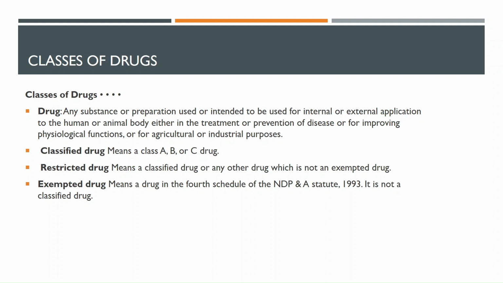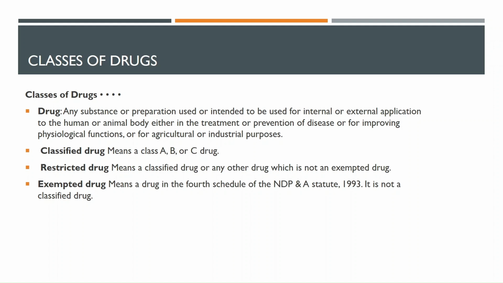And then we have those classes as classified drugs. The classified drugs are those in class A, class B, and class C. And then we have what we call restricted drugs. These are classified drugs or any other drug which is not an exempted drug. And then an exempted drug means a drug in the 4th schedule of the National Drug Policy and Authority Statute of 1993, and it is not a classified drug.